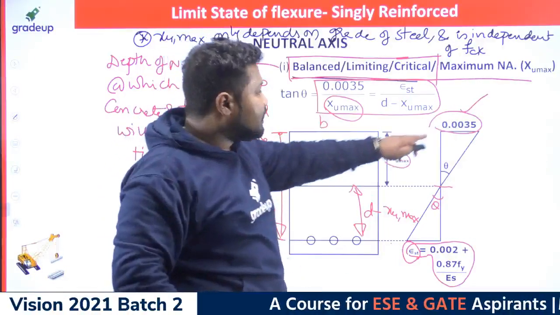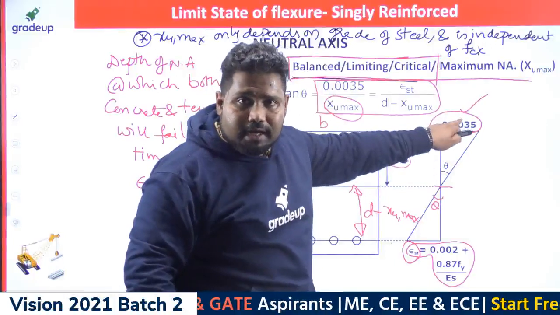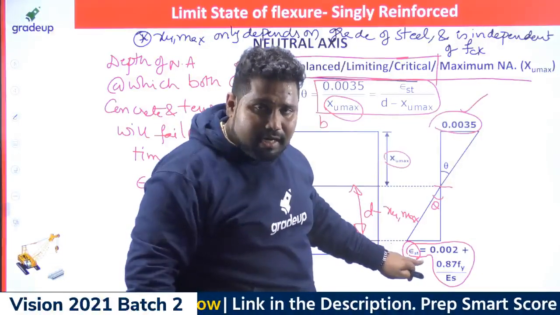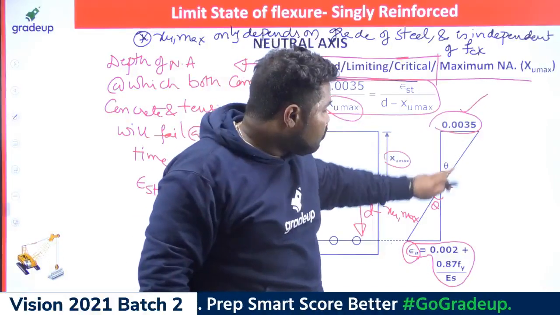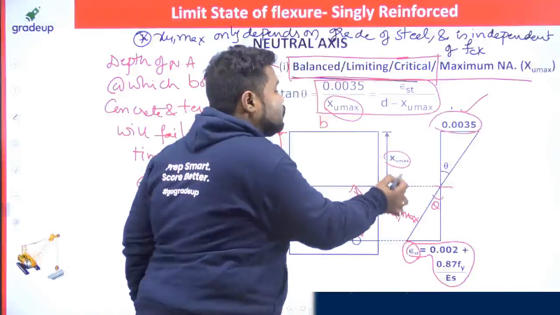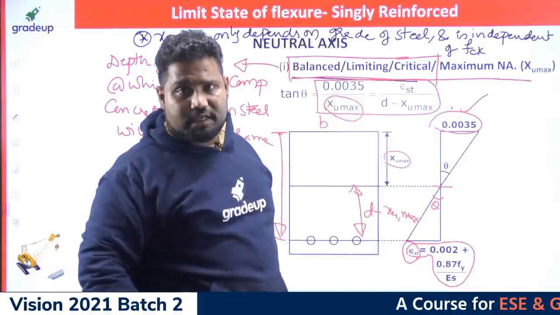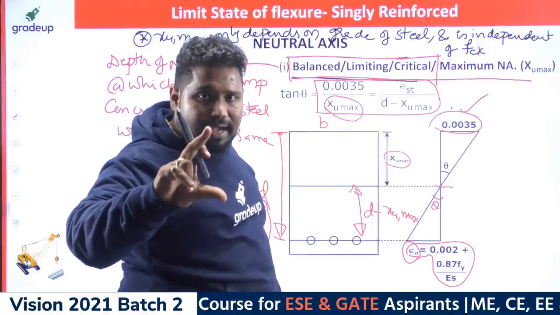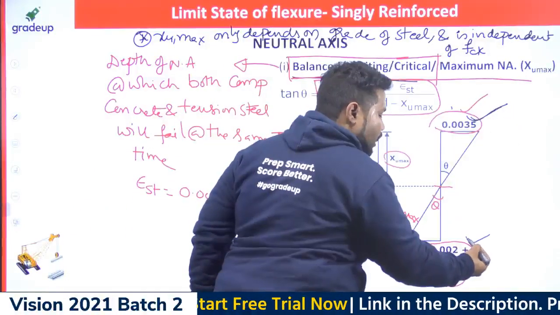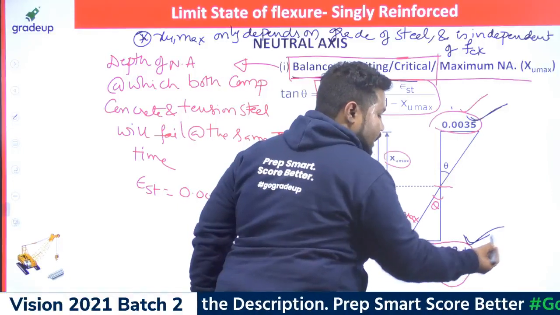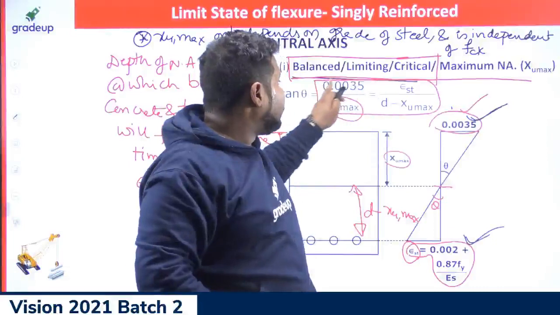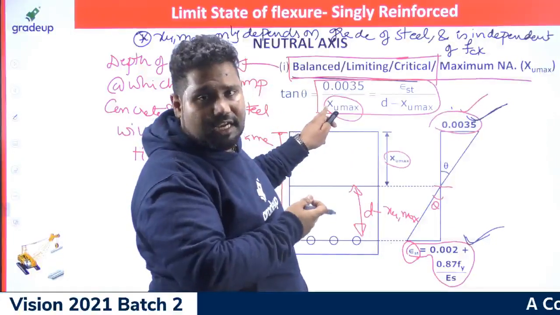Let us suppose these are the values that were prescribed for maximum strain in concrete and maximum strain in steel at the time of failure. But if these values get changed in our examination, in such case the value of the XU max equation will also change. So this XU max depends on the permissible strain in concrete and the limiting strain in steel at the time of failure. Based on these two only, this is the equation in IS 456. Okay,